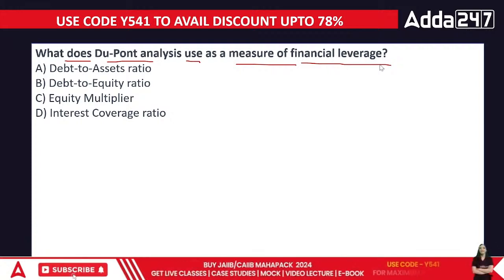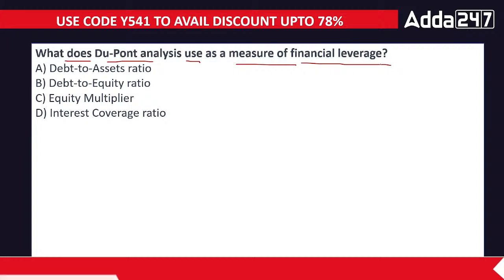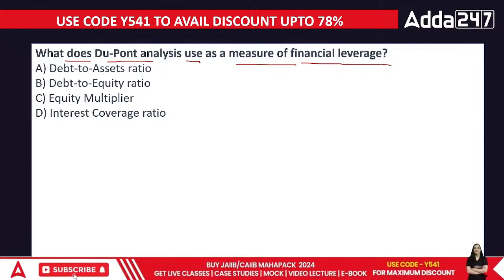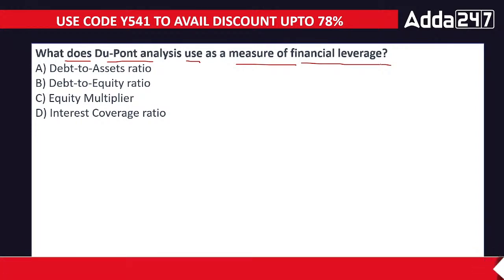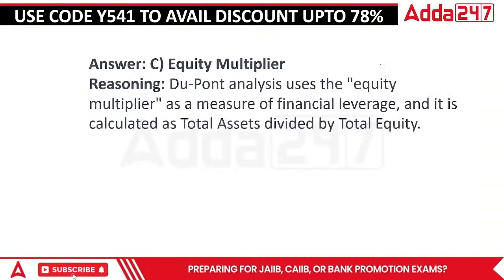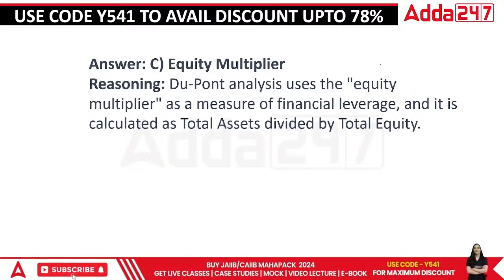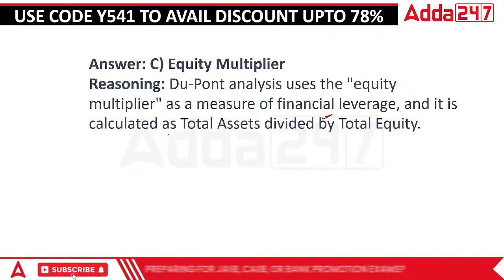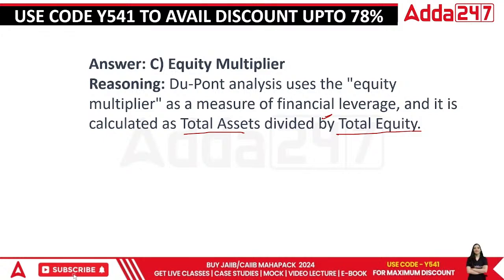DuPont analysis is basically covered in the controlling chapter as well. So when we talk about DuPont, debt to asset, debt to equity, or equity multiplier. In terms of financial leverage, it would be equity multiplier, everyone. So in this case, equity multiplier is a measure in which they are taking total assets upon total equity. Since we are looking at the equity point of view, we are going to do total assets divided by total equity. Okay, that is what we talk about as equity multiplier.